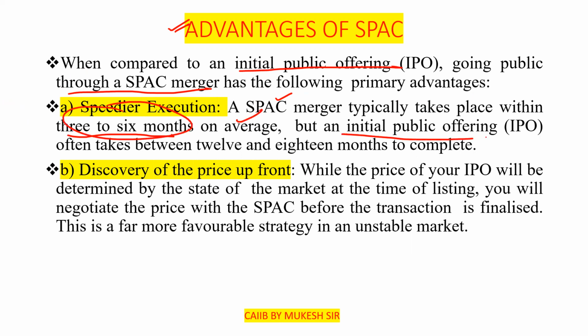But an initial public offering often takes 12 to 18 months to complete. So a SPAC merger typically takes 3 to 6 months, while on the other side, an IPO often takes between 12 and 18 months. Second one, the discovery of the price upfront.